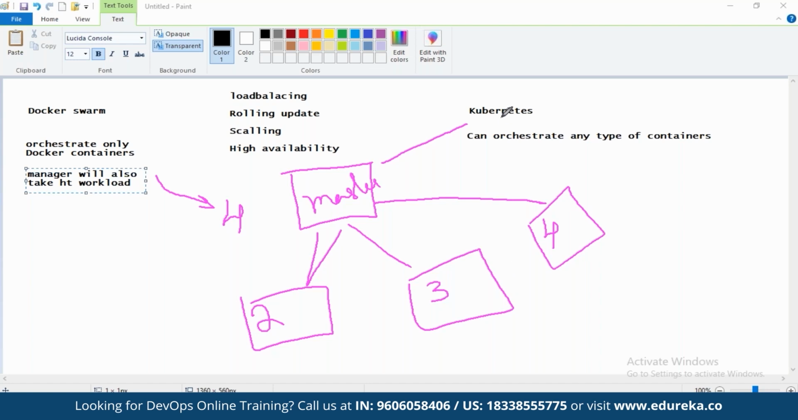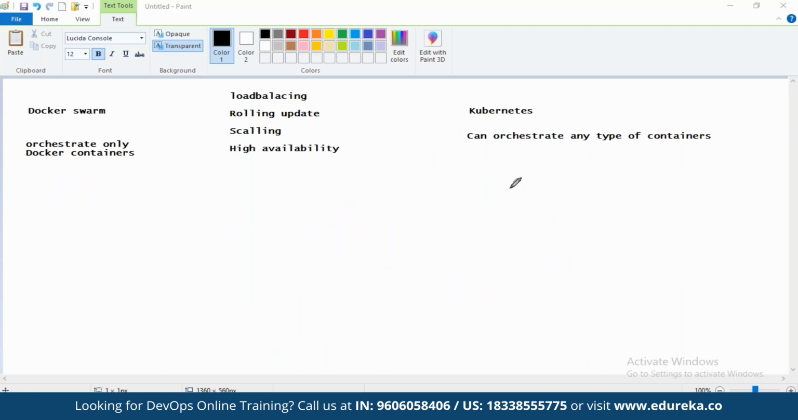Next, friends, to set up Kubernetes you will need high configuration machines. To set up your Kubernetes cluster, you will need at least 4 GB RAM and 2 CPU cores, friends. Whereas Docker Swarm can easily be managed even on 1 GB for practice purposes. There are no issues there. All right, Kubernetes, friends, does not have a container network interface.